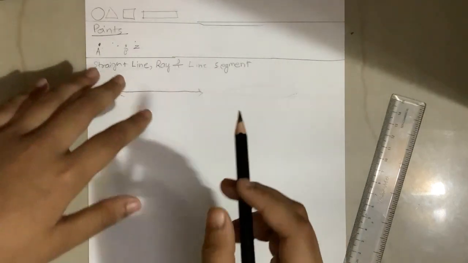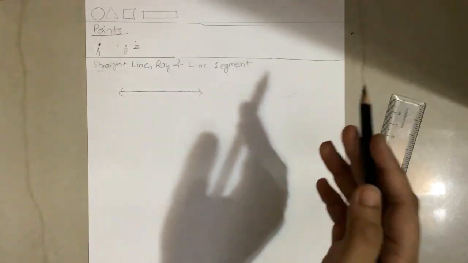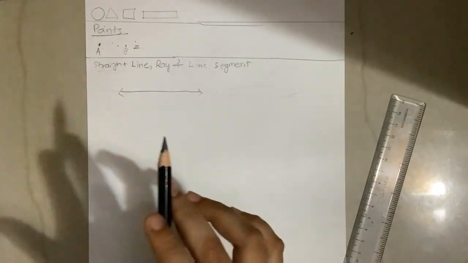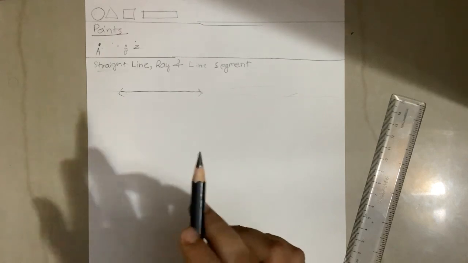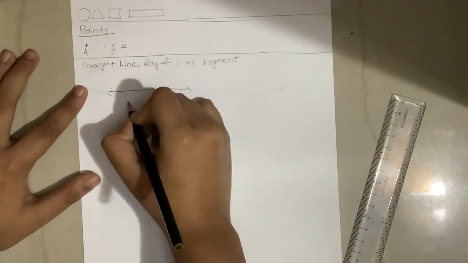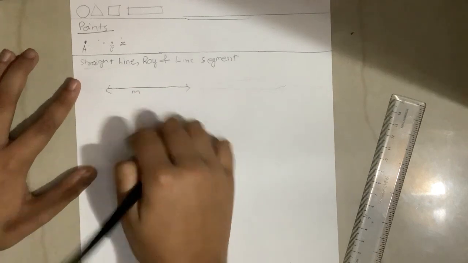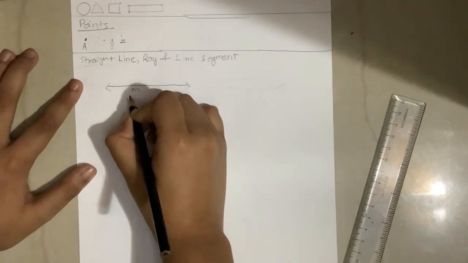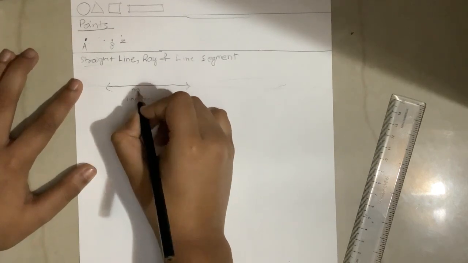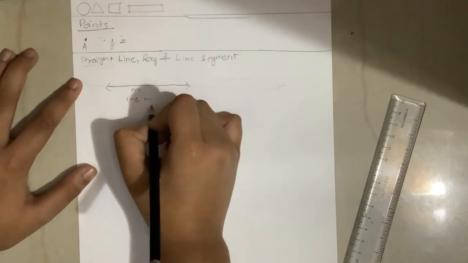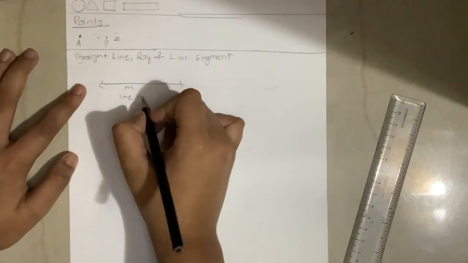Now we can name a line. We can name a line in two different ways. The first one is by a small letter of the English alphabet. We can say it like this. Suppose this is line M. Instead of M, if we had written Q, it will be line Q, or A, it will be line A.